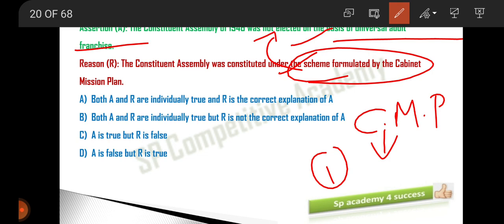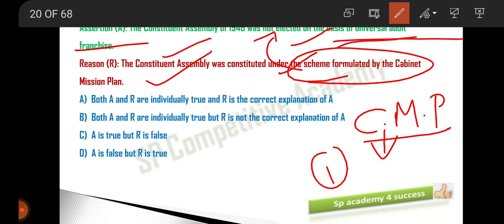Whoever crosses 18 years will have the voting right and is fully eligible to select their representative. That is called universal adult franchise. So according to the Cabinet Mission Plan, we will not follow universal adult franchise. So this reason is the correct explanation for the assertion.